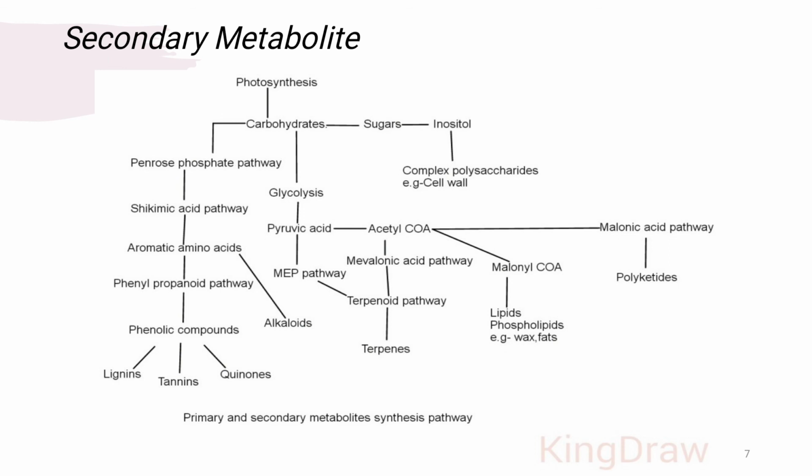Then acetyl CoA enters the malonic acid pathway, and malonyl CoA is used for the synthesis of lipids, and also the mevalonic pathway, which is used for terpenoid synthesis.